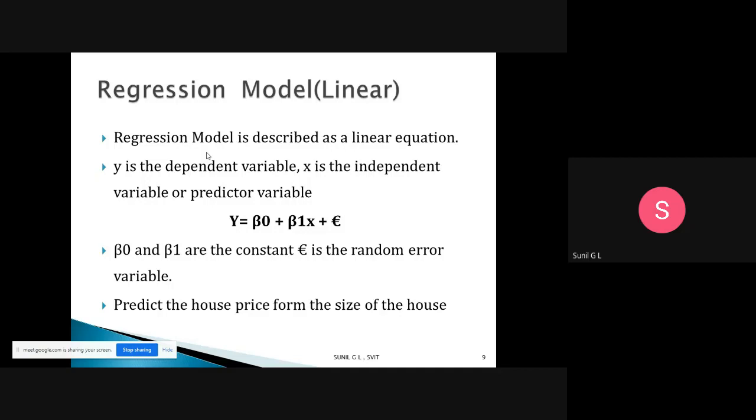For example, I predict the house price from the size of the house. When the size of the house increases, obviously the house value will also increase. So x is the size of the house, and y is the house price. Beta naught and beta 1 are the constants and epsilon is the random error. So like that we will represent the regression model. This is the linear regression model, where whenever the x value increases, the y value also increases.